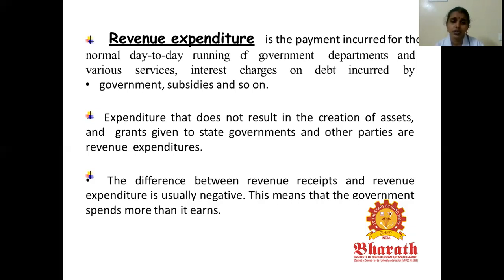So next, we are going to see the term deficit. What is meant by deficit? The difference between the revenue receipts and revenue expenditure is usually negative. That is, we are spending more because of the total increase in population, because we are getting less revenue than the total expenditure.